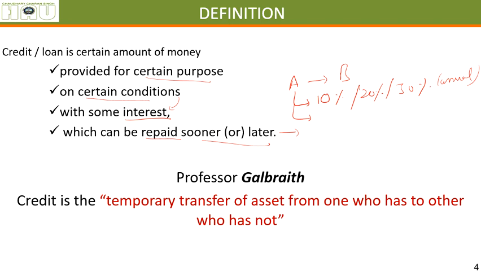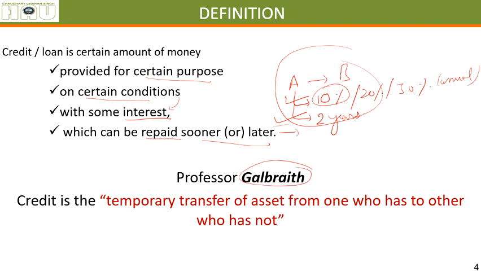A says give me this much, a 10% rate of interest, for my money and give it back to me after 2 years or within 2 years with the interest. That's all. This is how you can define credit. A certain amount of money for a certain purpose on certain conditions. What are they? Interest and repayment. And it is to be repaid sooner or later. That is again repayment.